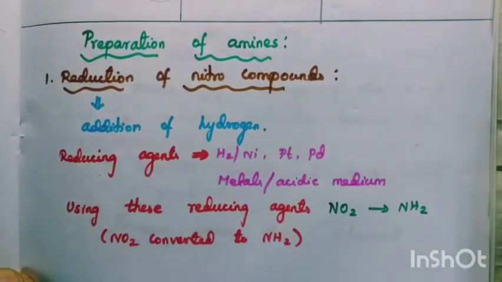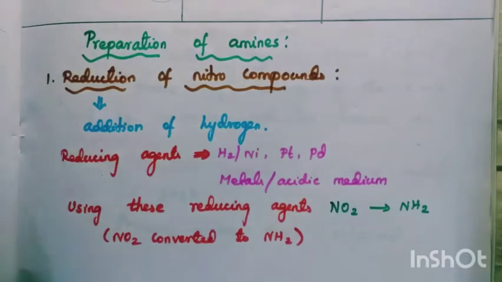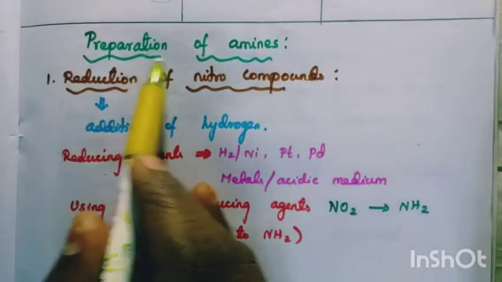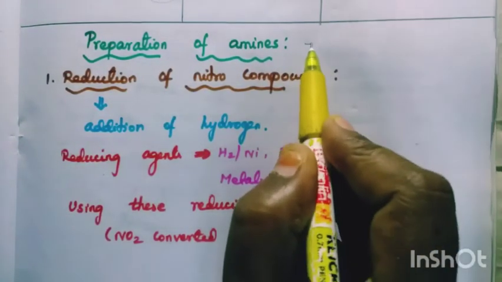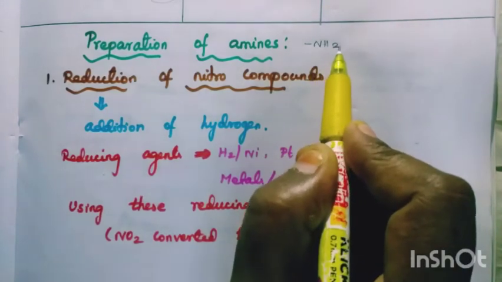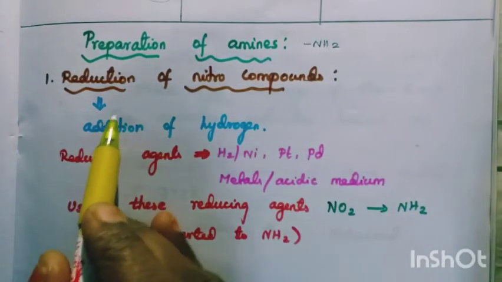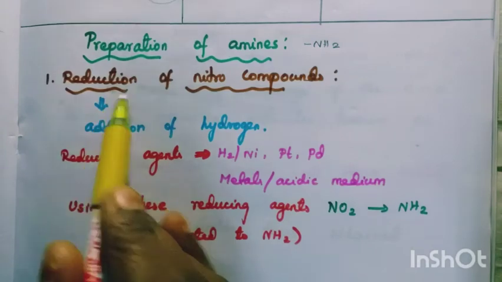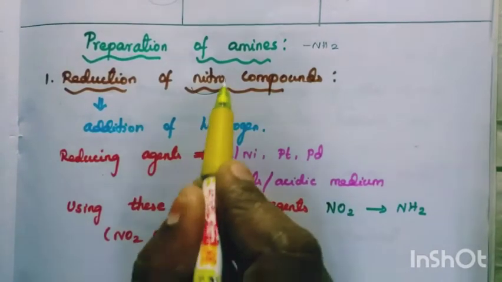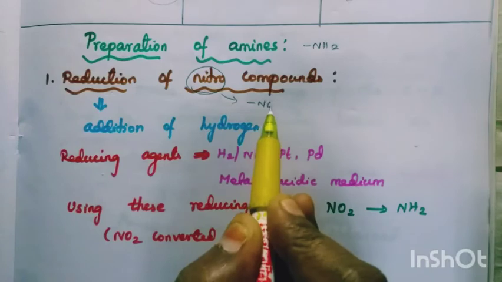We are going to see the preparation of amines. Amines means a compound which contains the NH2 group. So the first preparation is from the nitro group. Nitro group means a compound containing the NO2 group.